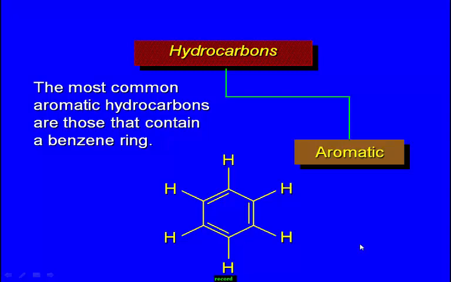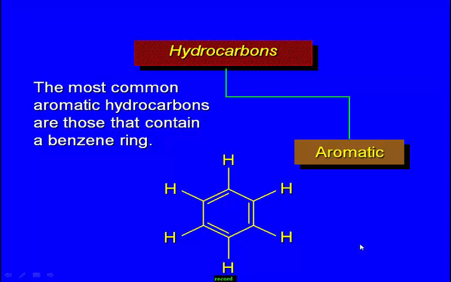In the last video we already discussed what hydrocarbons are, the types of hydrocarbons and their classification. Among aliphatic hydrocarbons there are three types. We know what those three types are: alkanes, alkenes and alkynes. And in the classification of hydrocarbons, the other part relates to aromatic hydrocarbons. Now we will see what aromatic hydrocarbons are.